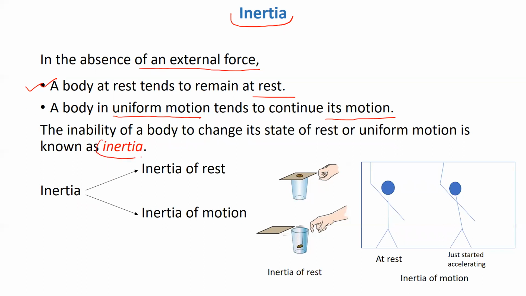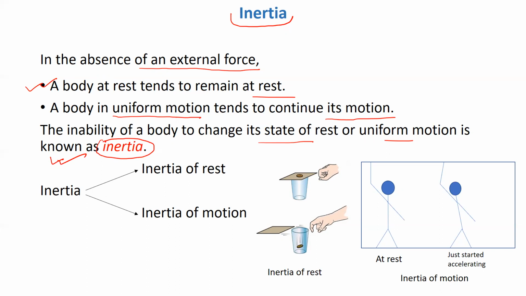So how would we define inertia? The inability of a body to change its state of rest or uniform motion is known as inertia. Suppose a body is either at rest or it is maintaining some uniform motion. The body will tend to stay in its state of rest or uniform motion. It will just tend to stay in that motion. The body will not try to adapt to any change.